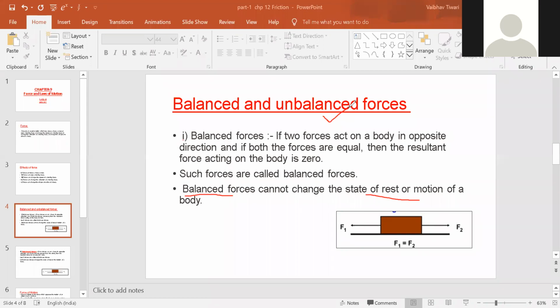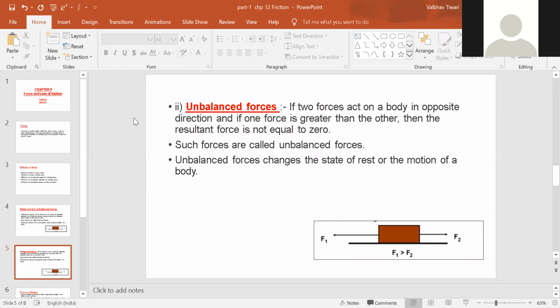Now we will discuss what is unbalanced force. The definition is almost similar. If two forces act on a body in opposite direction, and one force is greater than the other, then the resultant force is not equal to zero.